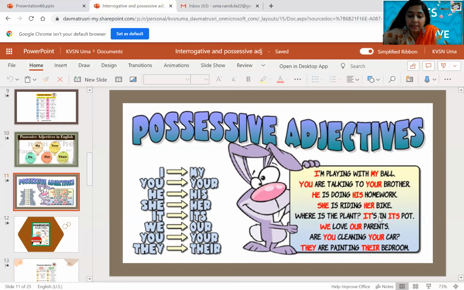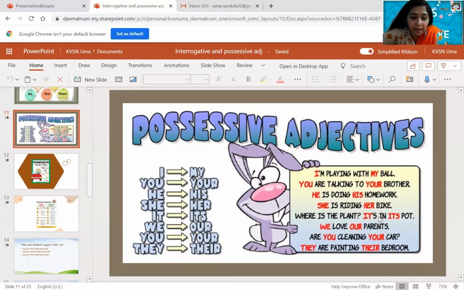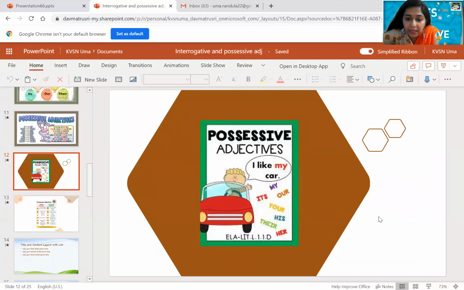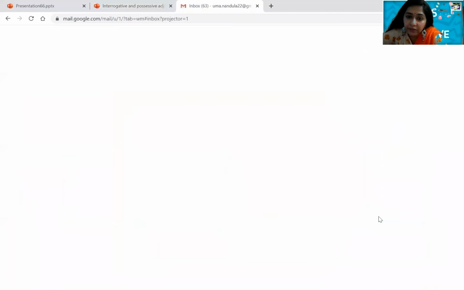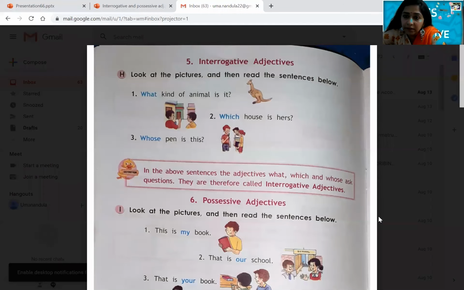We will do the exercises. You will have a much better idea about that. Okay, children? And the last slide is, I like my car. Whose car? My car. So here, if you put the question whose, you will get the answer for possessive adjectives. So this is a small presentation on interrogative adjectives and possessive adjectives. Now if we go for the exercise, you will have a better idea, children, right? Just a minute, I will show you the slide, the textbook part.